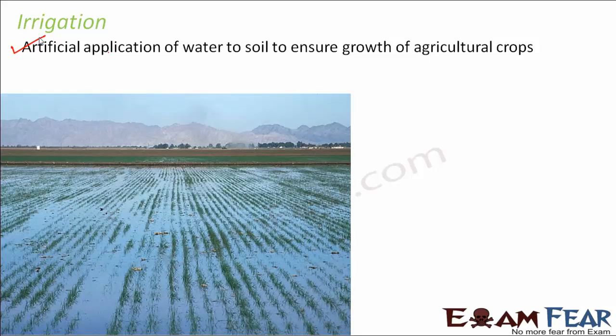Just look at this picture, you'll be able to understand how fields are irrigated. Here you can see there are plants and they have been completely irrigated. A lot of water has been applied to them. Different plants will have different water requirements. Some of them need a lot of water, some of them need a little less. That depends from plant to plant. But application of water is important because there is no plant which can grow and survive without water.